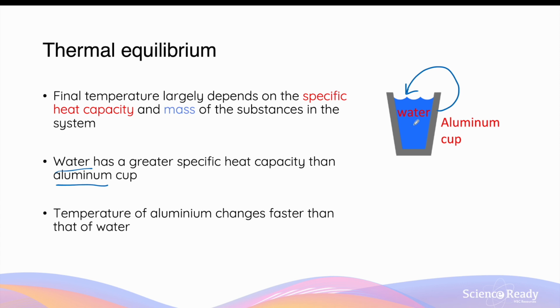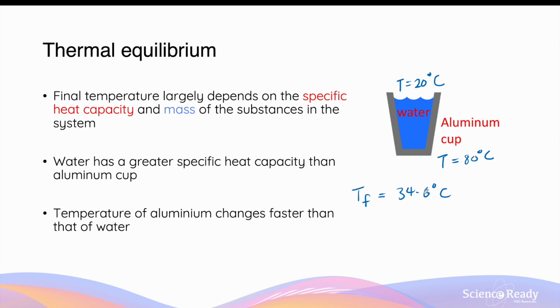and the temperature change will be smaller for the water. In the previous example, my initial temperature for water was 20 degrees Celsius, and for the metal, the initial temperature was 80 degrees Celsius. If you go back to the calculation, our final calculated value for the final temperature of the two substances was 34.6 degrees Celsius.